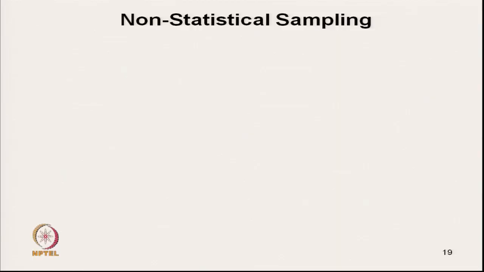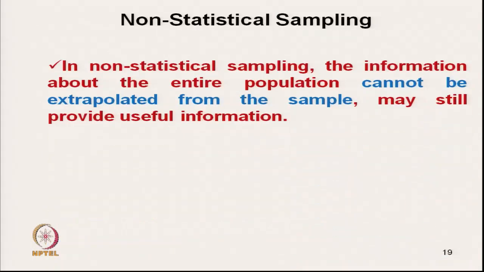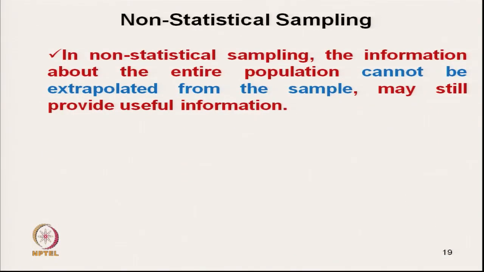Okay. And non-statistical sampling, there are two types of non-statistical sampling we have discussed. In non-statistical sampling, the information about the entire population cannot be extrapolated from the sample. So, we get some information which is quick and easy, and sometimes it is useful, but you cannot predict the entire population.